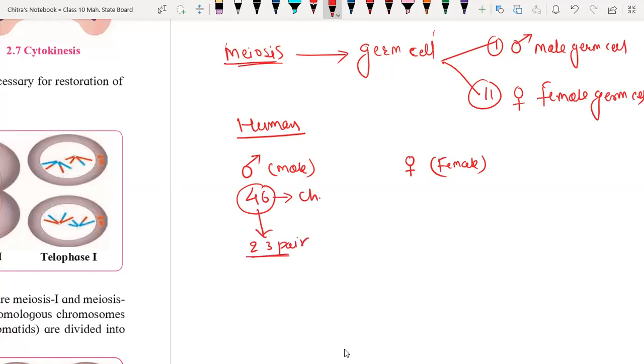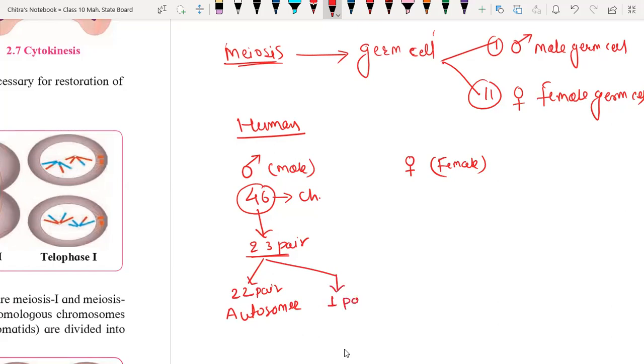Out of 23 pairs, 22 pairs of chromosomes are called autosomes. Autosomes are responsible for secondary characters like color of hair, color of skin, the height. And the last pair of chromosomes is called one pair.